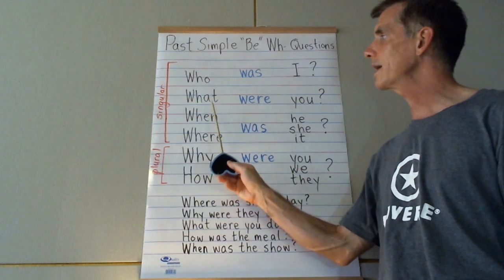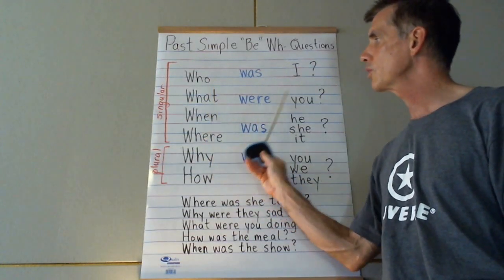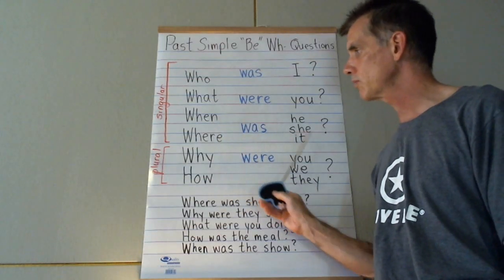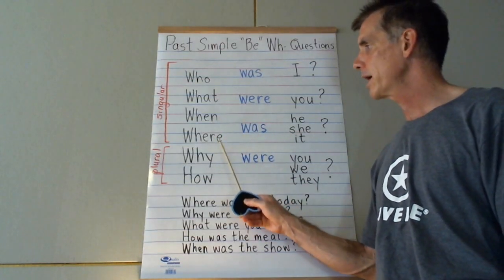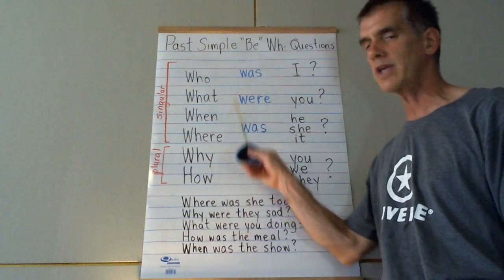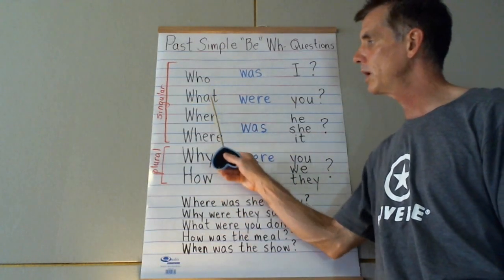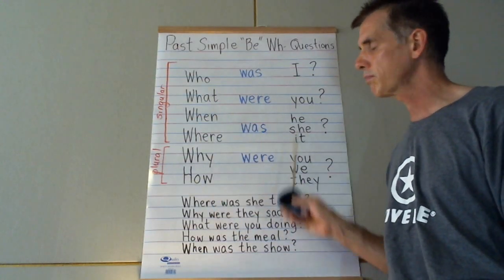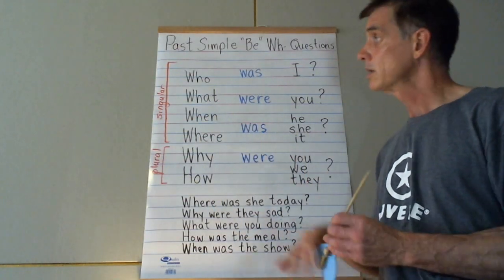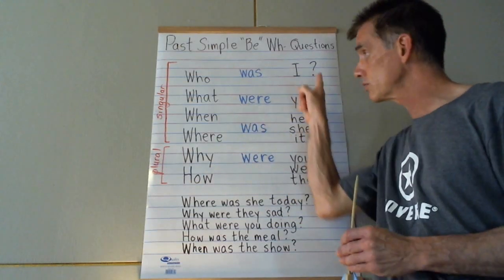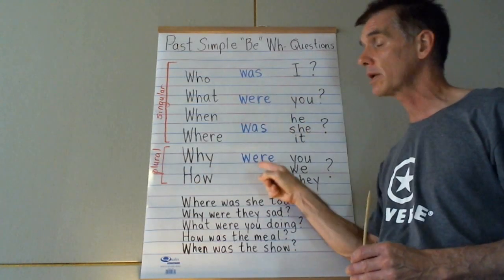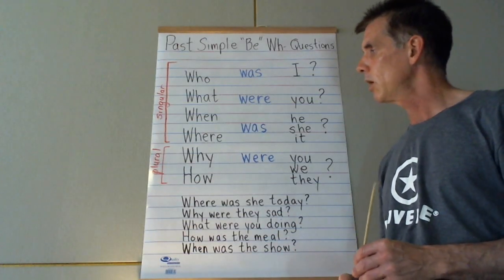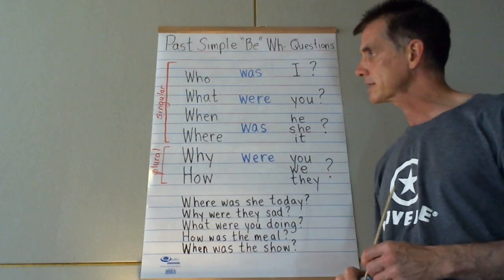So again, one more time in the singular. Who was I? What were you? When was he? When was she? When was it? And then where. You can use any of these, who, what, when, where, why, or how, with singular or plural subjects. Any of these can be used with any of these subjects or any of these simple past tense verbs. Okay, hopefully that makes sense.